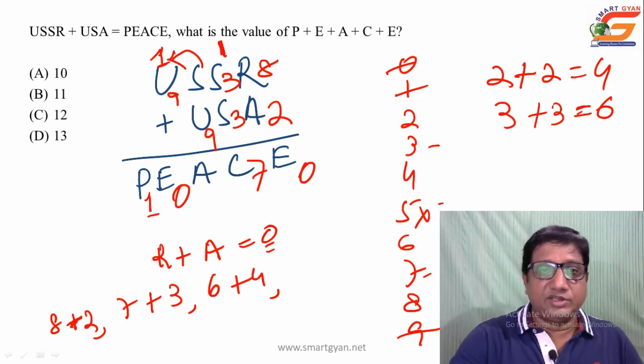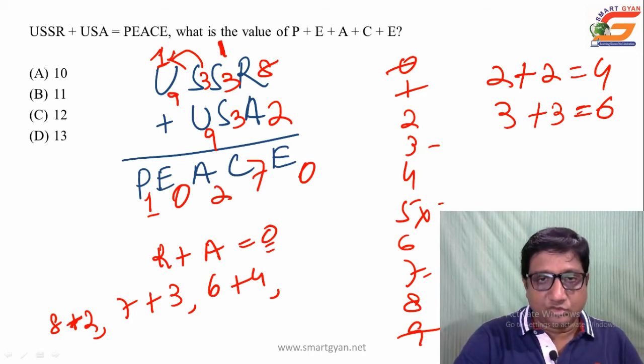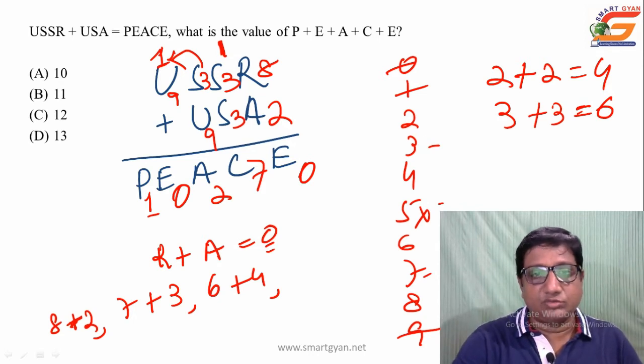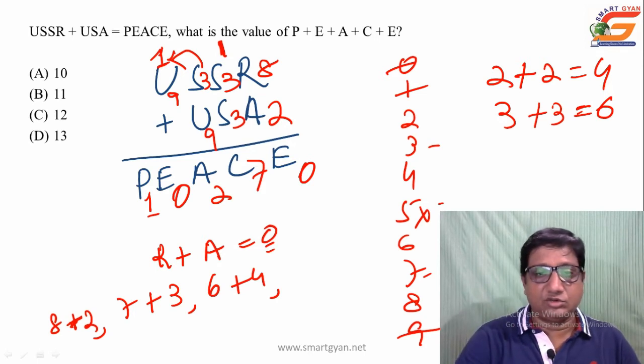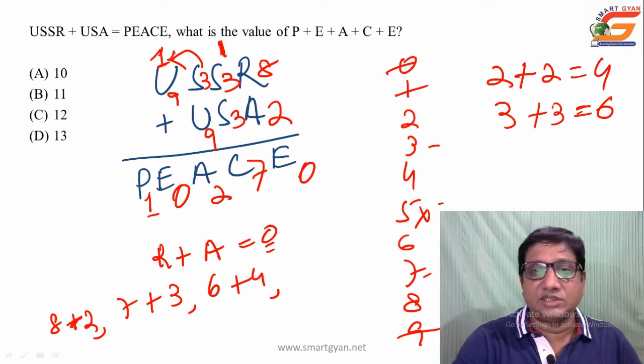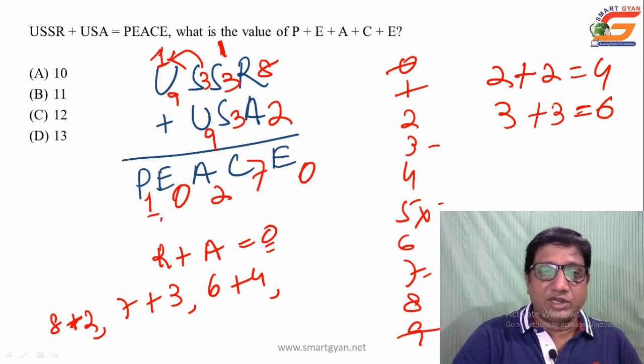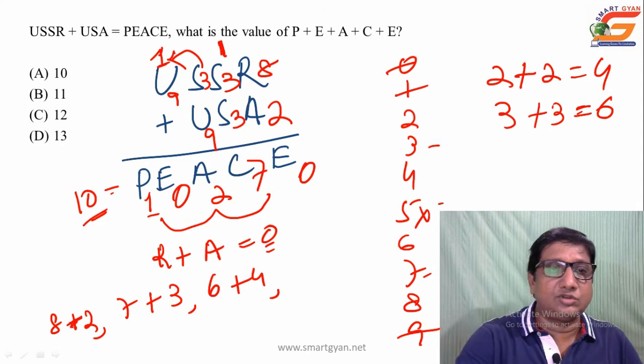Next, coming to the next column, value of S is 3, 3 plus 9, that is 12, 2, carried to A, value of A as 2, we have assigned 2 here, then carried 1. Yes, this is coming to be true. So that is 9, 3, 3, 8 and 9, 3, 2. The sum is 1, 0, 2, 7, 0. Then coming to the question, what is the value of PEACE? P 1 plus A 2, 3, plus C 7, that is 10. So the value is equal to 10, that is your choice A.